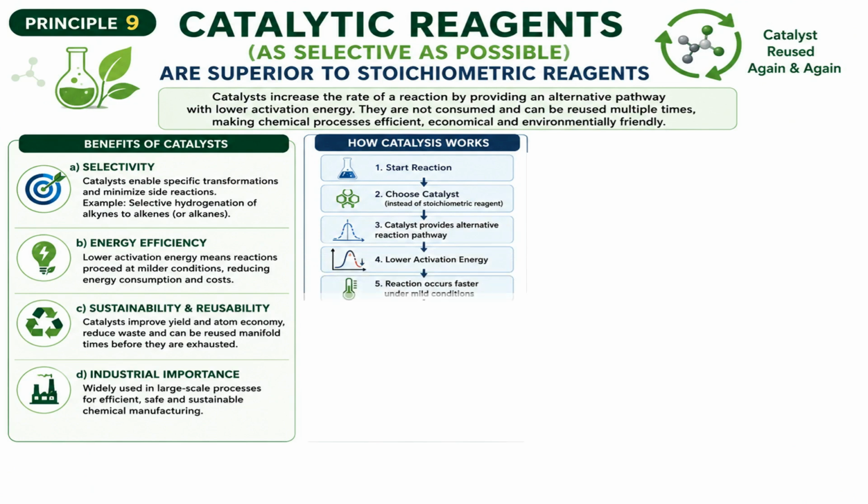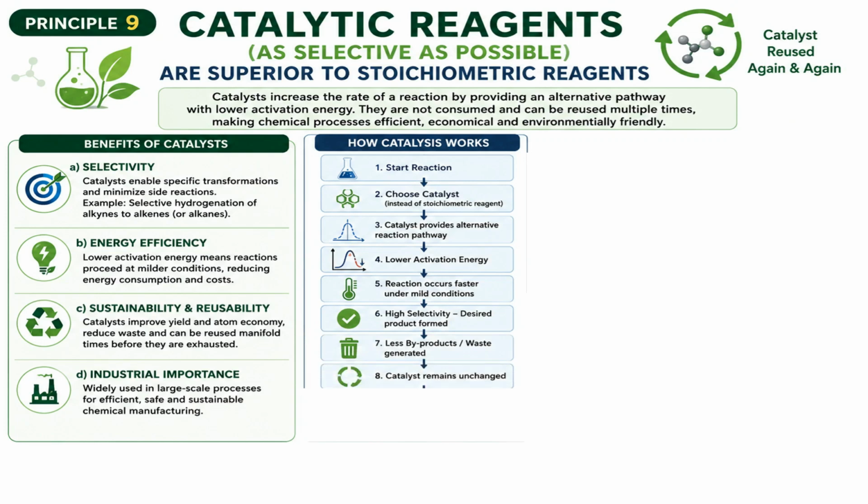The reaction proceeds faster under mild conditions. High selectivity ensures the desired product is formed. Fewer byproducts are generated, reducing waste. The catalyst remains chemically unchanged. It can be reused for multiple cycles, improving efficiency and sustainability.